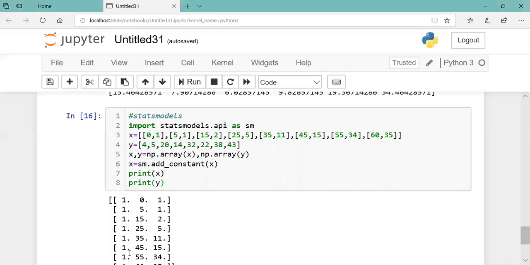Okay. Actually this model neglects B0. It is only concerned with the input. What is the coefficient of the input? It is not concerned with B0.